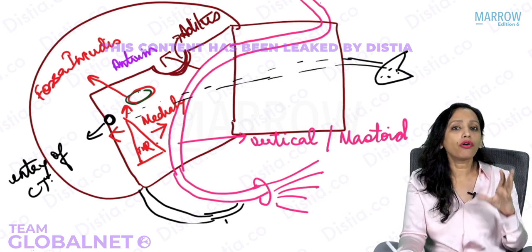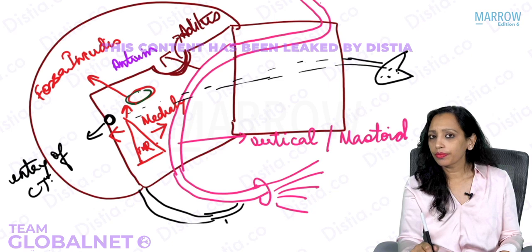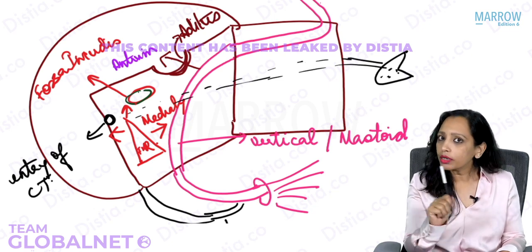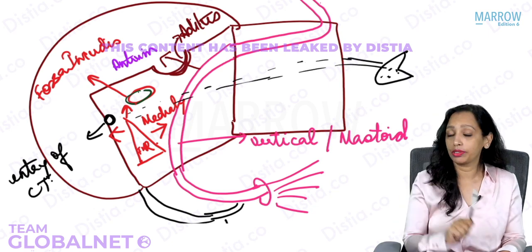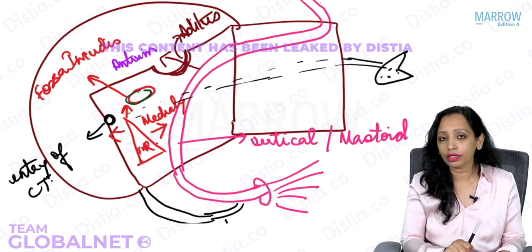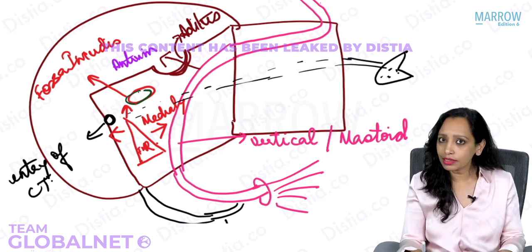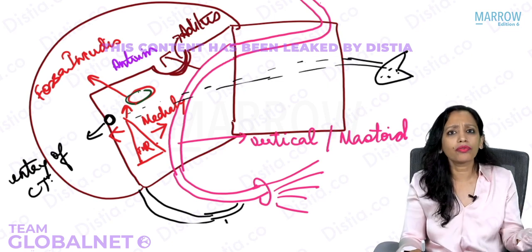are chances of injury to the vertical segment of facial, the horizontal segment of facial, the chorda tympani, dislocation of ossicles, all except which will not be injured. Yes, which will not be injured? Answer: yes, it is the horizontal segment which will not be injured. That is not a boundary of the facial recess area.